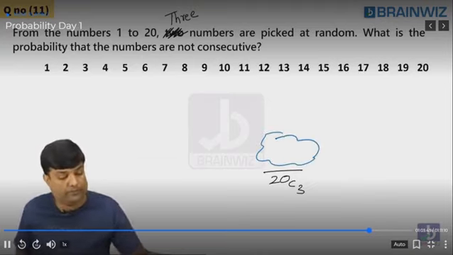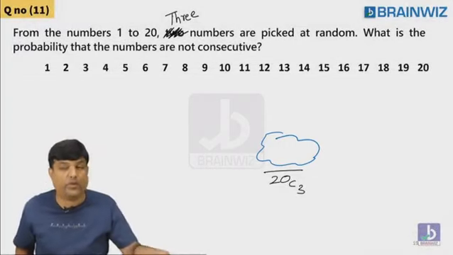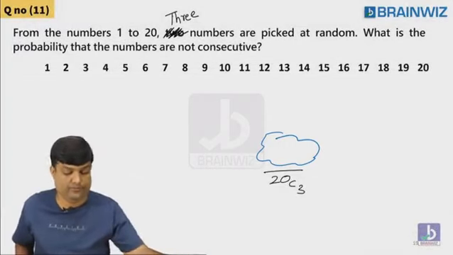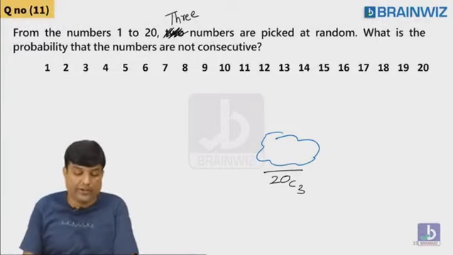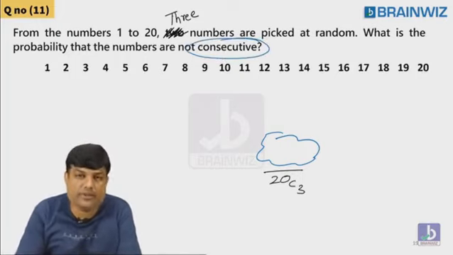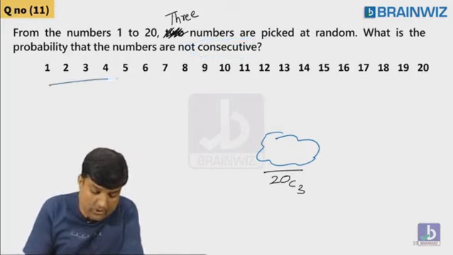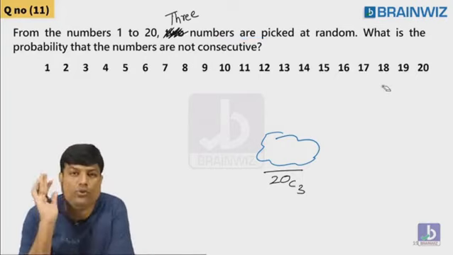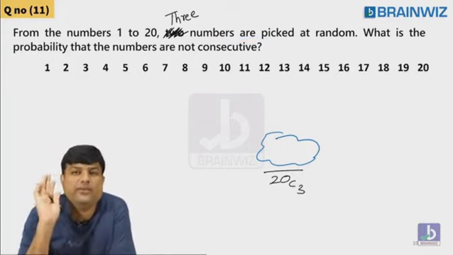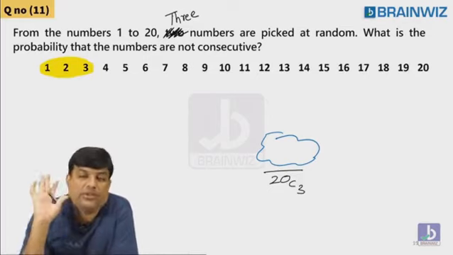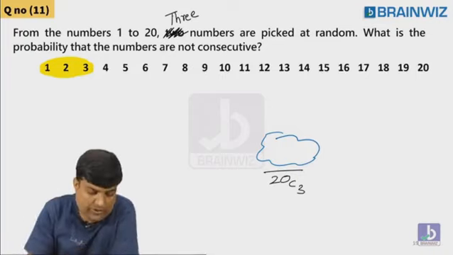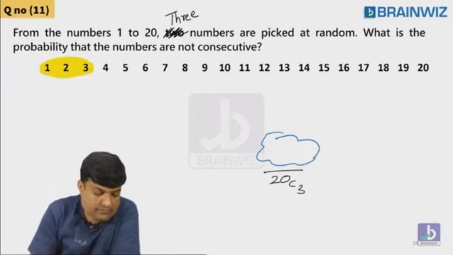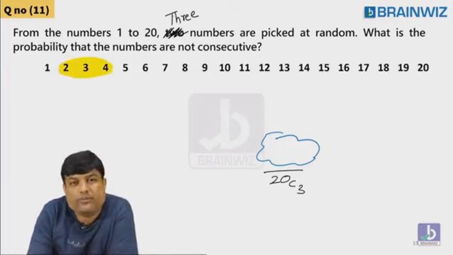Guys, what is favorable? Are you understanding, everybody? Yes or no? Let me show you what is favorable. Favorable is getting consecutive numbers. So guys, in all these 20 numbers, what are the consecutive cases we should know first? First case of consecutive: 1, 2, 3. That is the basic consecutive case. These are the three. Are you understanding, guys? The next consecutive is 2, 3, 4.